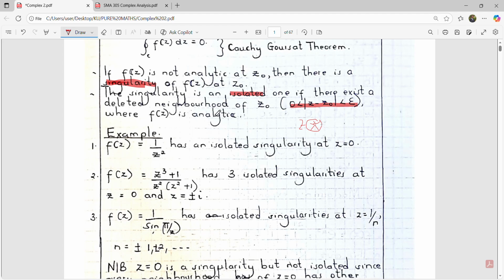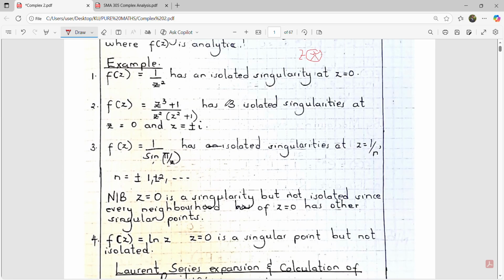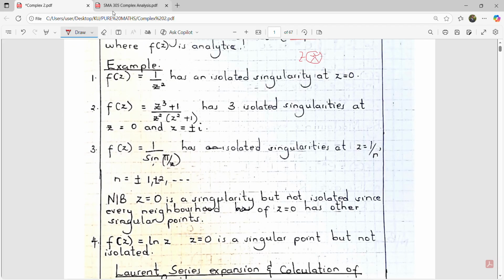So a singularity is said to be isolated if there exists a deleted neighborhood of z0 such that 0 is less than the modulus of z minus z0, which is less than epsilon, where f of z is an analytic function. So consider examples.